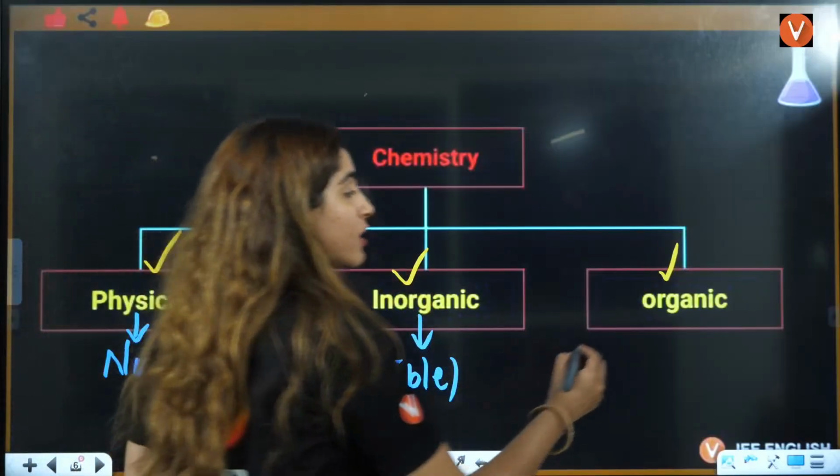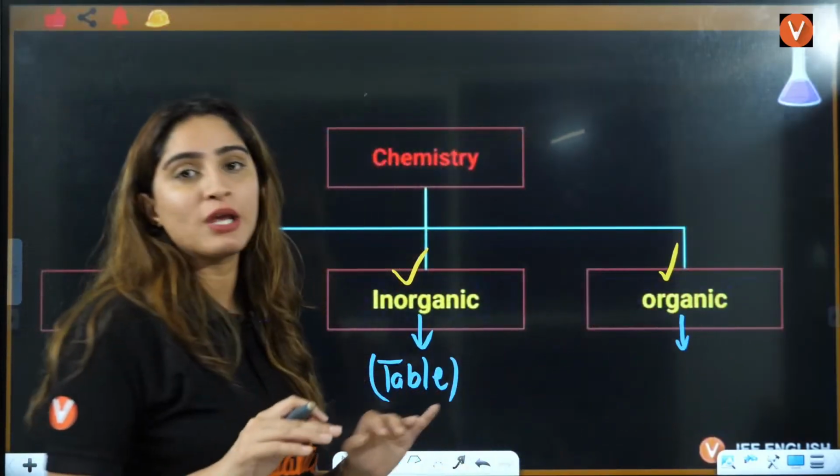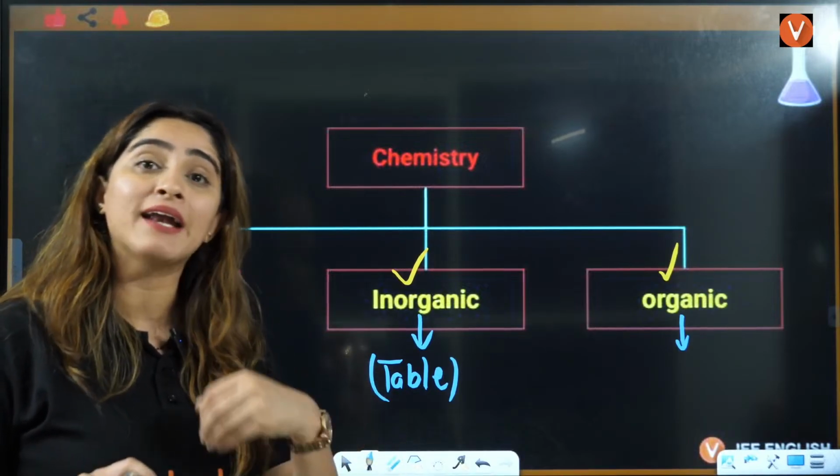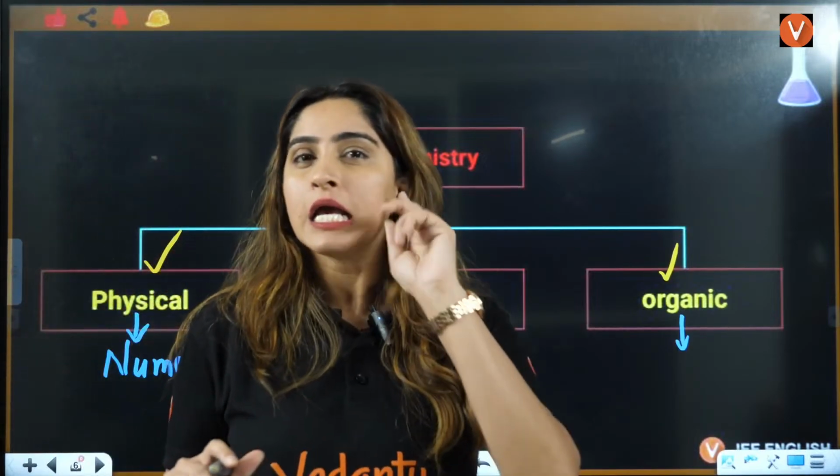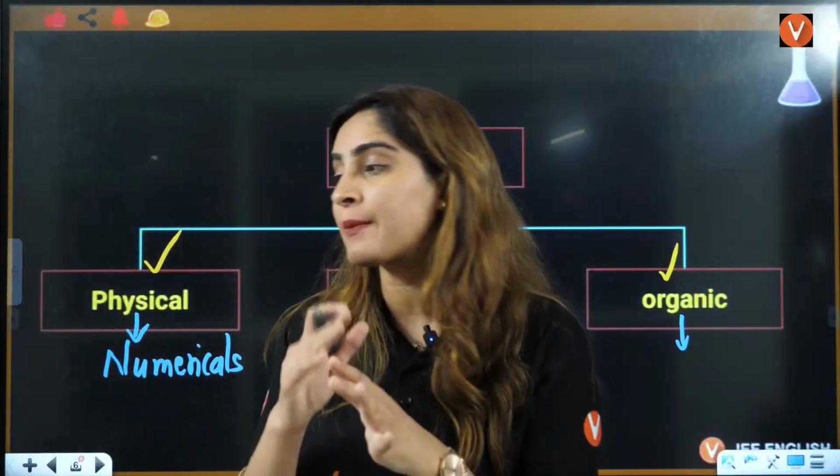Then talking about organic chemistry. Organic chemistry is all about carbon and its compounds. Like you must have studied in class 10, there was a chapter called carbon and its compounds.